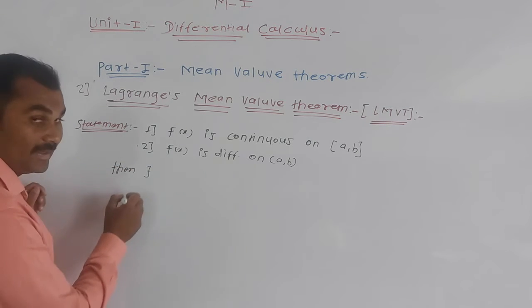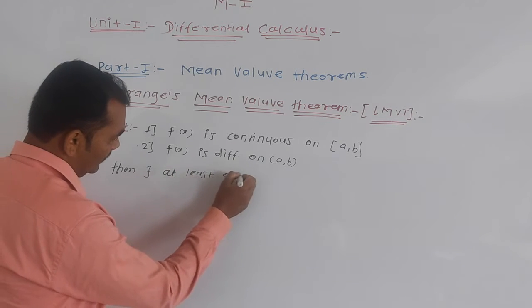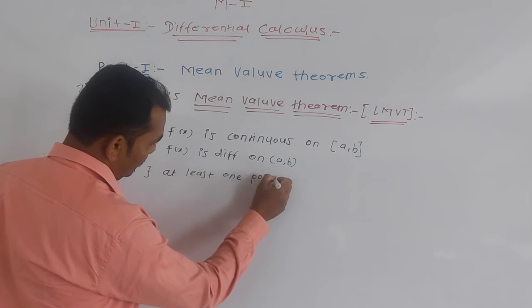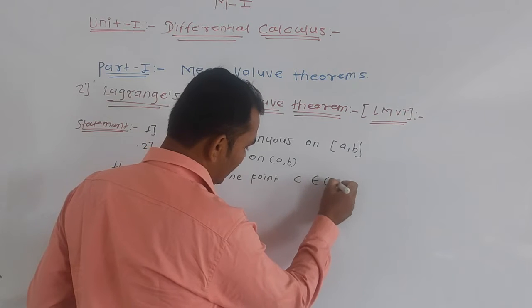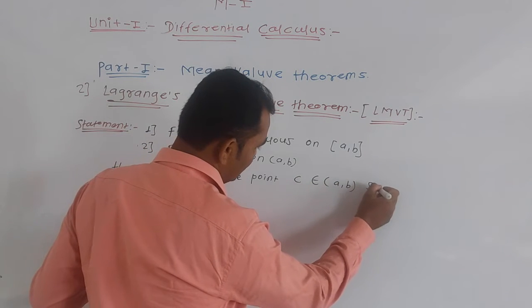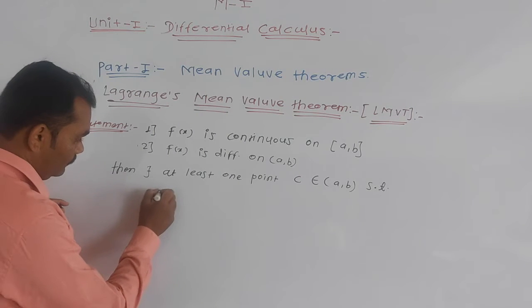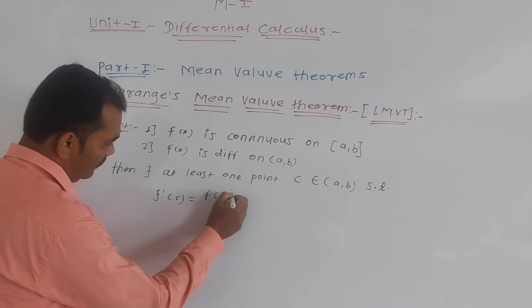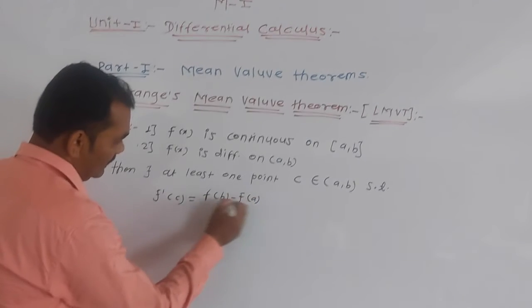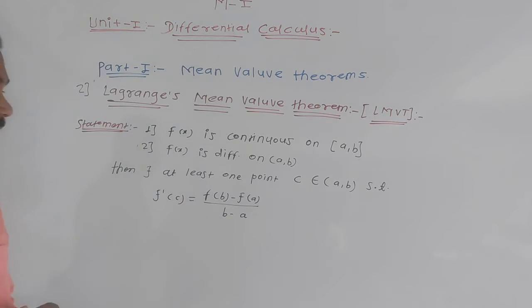Now if these two conditions are satisfied, then there exists at least one point c belonging to this open interval a comma b such that f dash of c is equal to f of b minus f of a divided by b minus a. This is the statement of Lagrange's mean value theorem.